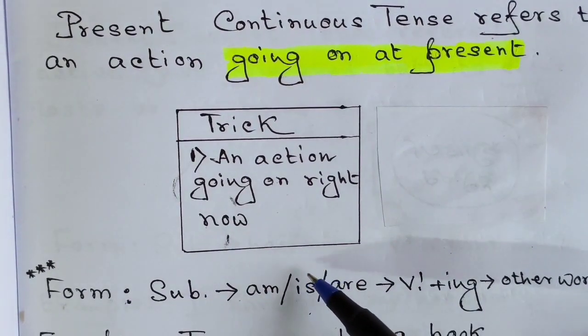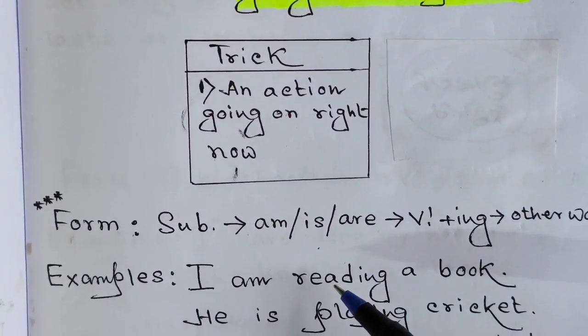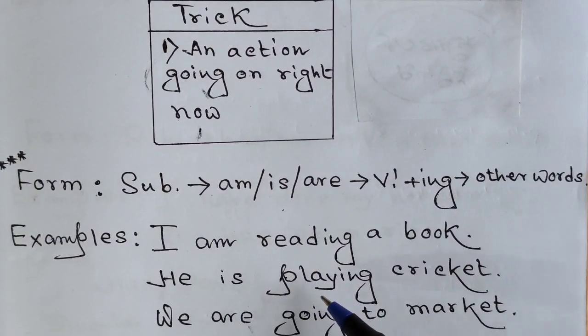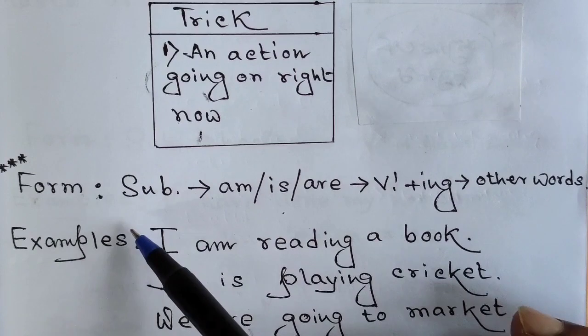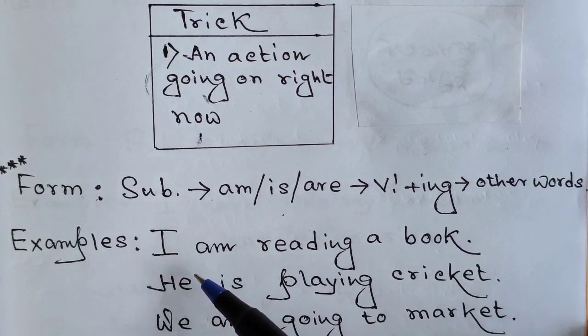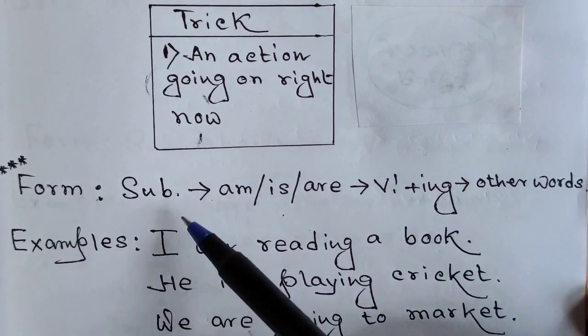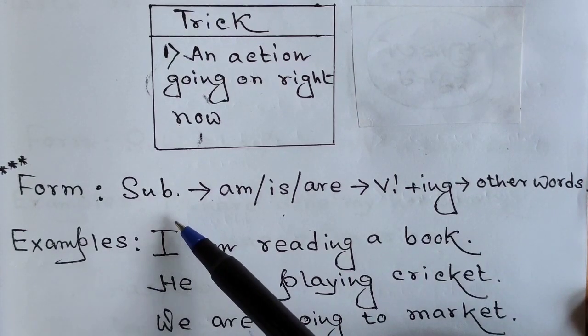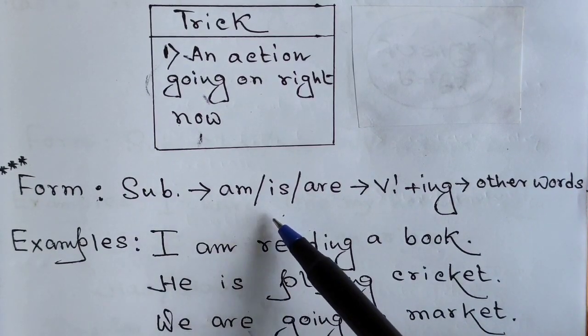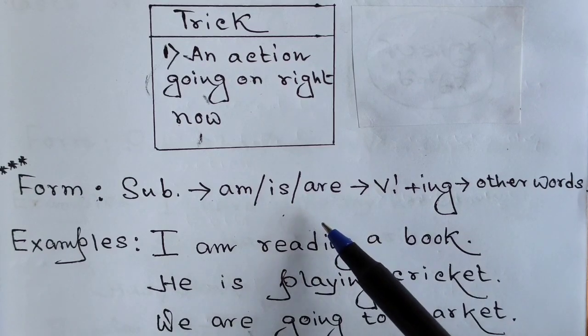That's quite easy. Now we will move on to the form, and as I always tell you, this form is of paramount importance while we are learning any tense. Well, at first the subject should be there, definitely in the case of assertive sentences, and after that am or is or are must be used.